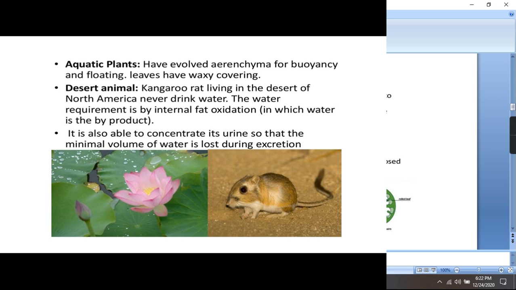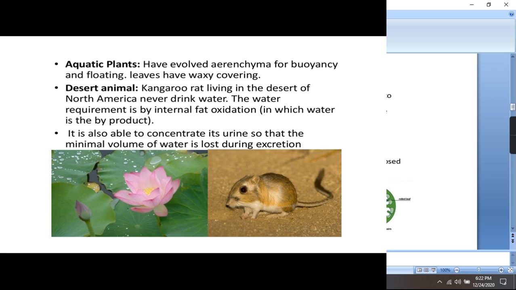Now the aquatic plants also have various adaptations. These have aerenchyma. Aerenchyma is a kind of parenchyma with air cavities. Due to this, aquatic plants are capable of floating on the water surface, and their leaves have a waxy covering so that the leaves may not be damaged due to continuous contact with water.